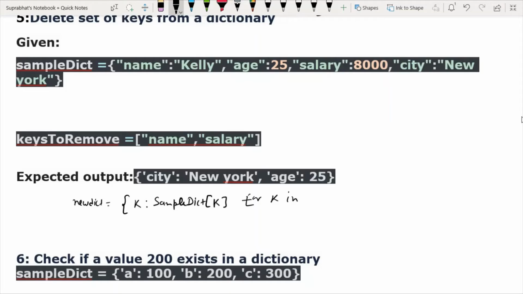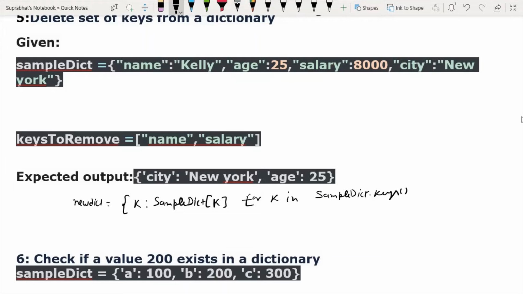You will tell me what value it will return. Like if I write sample dict dot keys, what will this return? Please give reply.